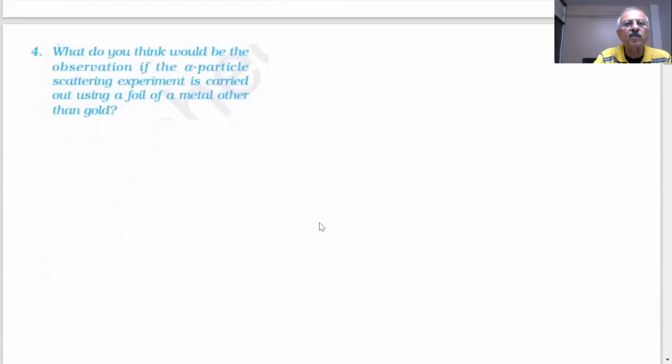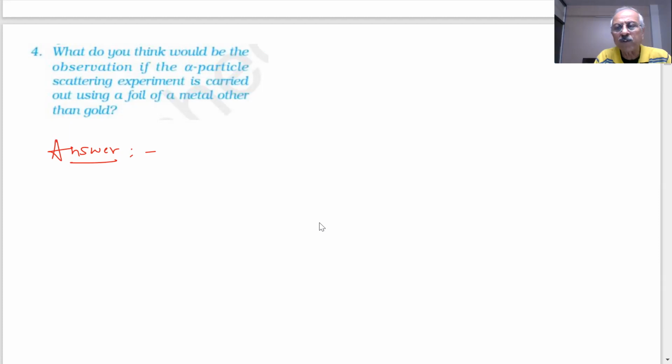What do you think would be the observation if alpha particle scattering is carried out using a foil of a metal other than gold? In the Rutherford experiment, gold foil was used. If I don't use gold, then what will happen? What do you think?